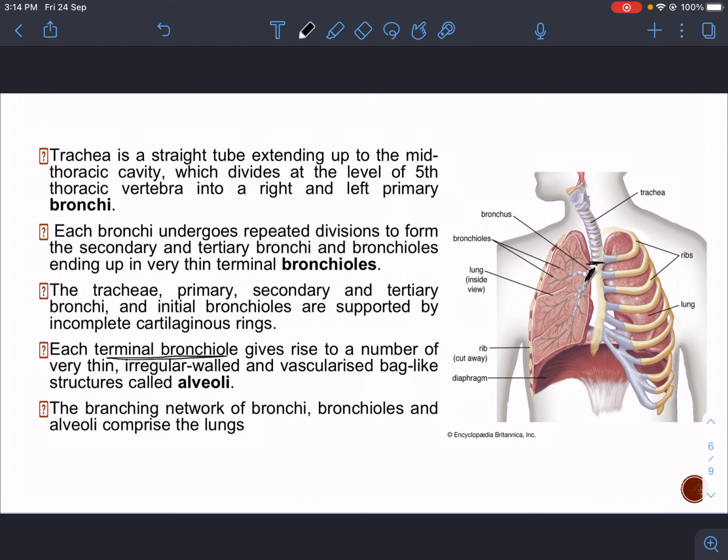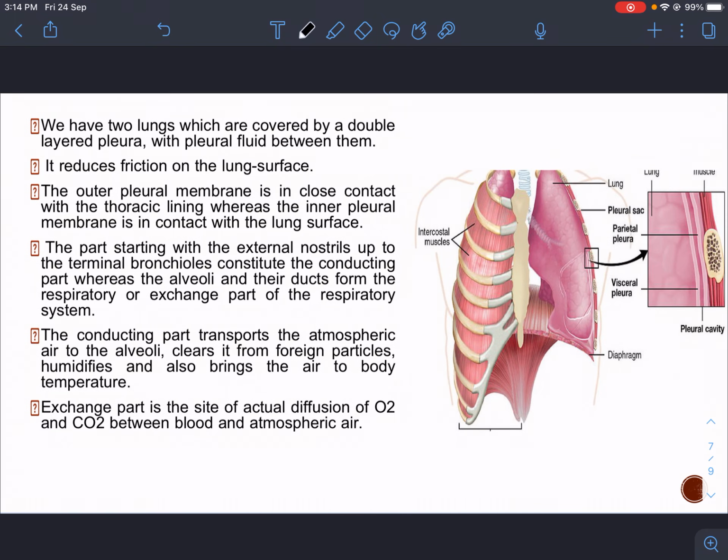These bag-like structures have a heavy supply of blood, they are thin and they have irregular walls. The branching network of bronchi, bronchioles and alveoli comprises the lungs. So basically lung is made up of bronchi, bronchioles and alveoli.